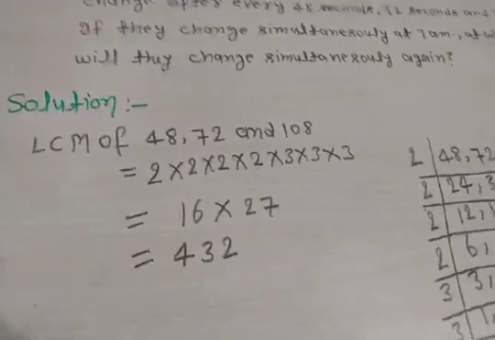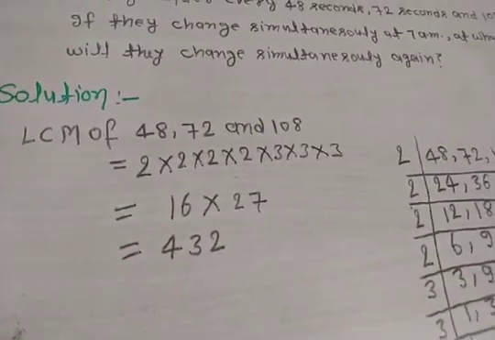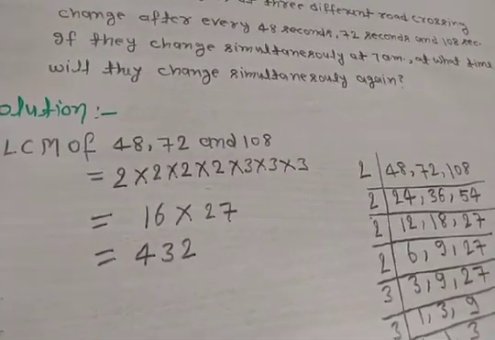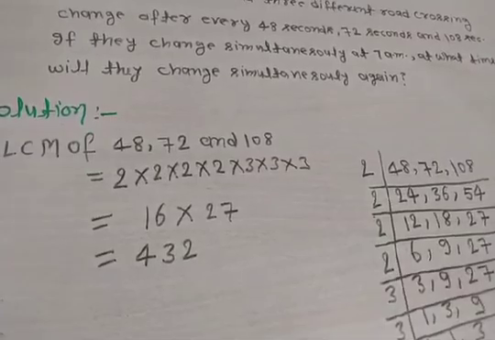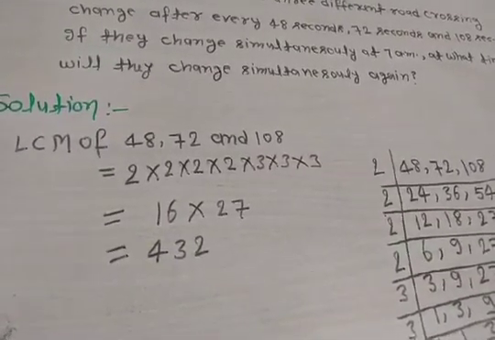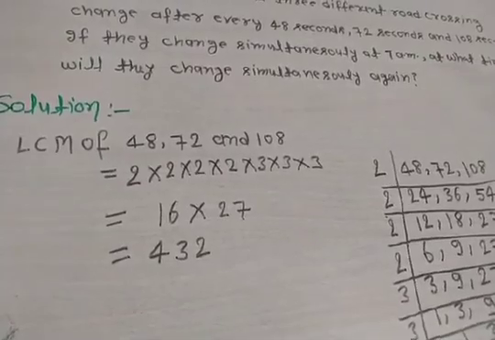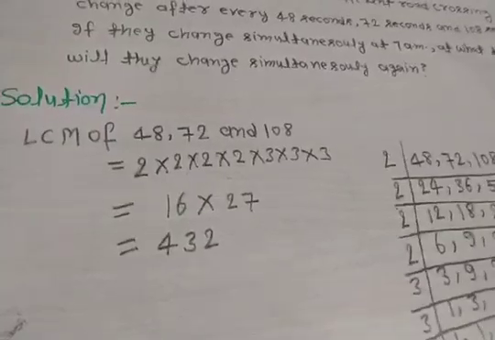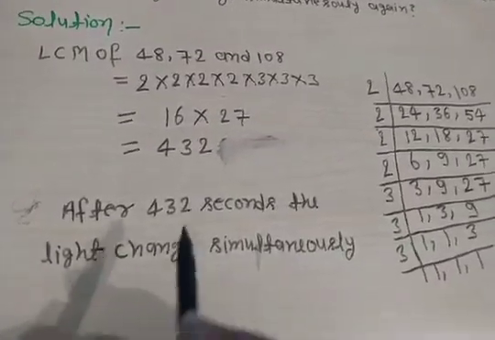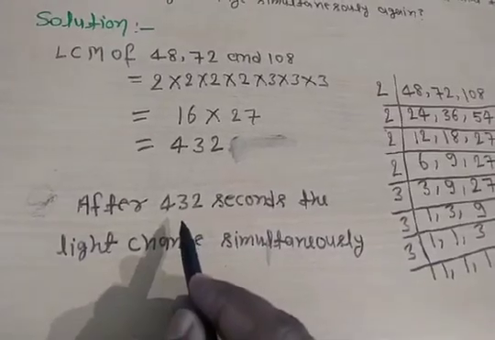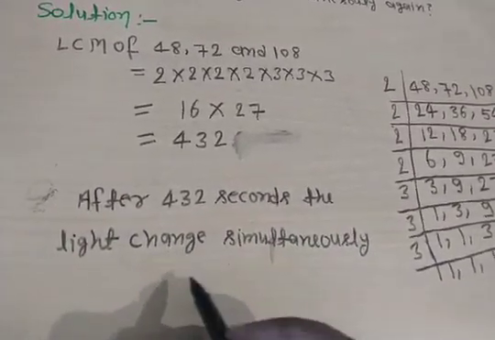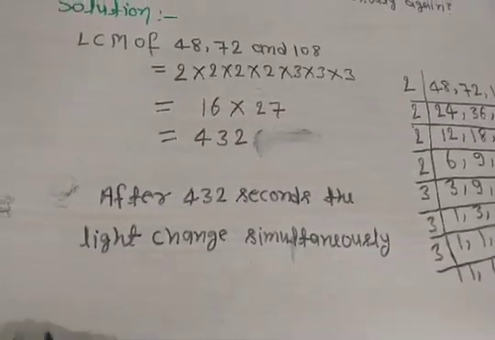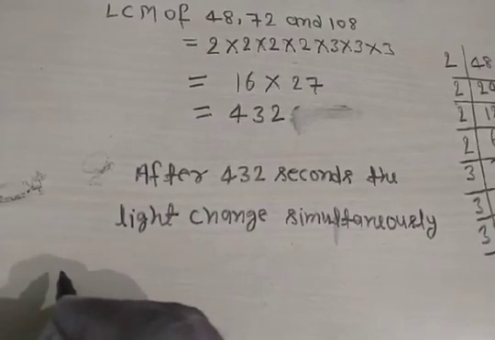Clear? After 432 seconds, the three lights change together. So first we find 432 seconds, and we want it in minutes. After 432 seconds, the lights change simultaneously. Now we change 432 seconds into minutes.